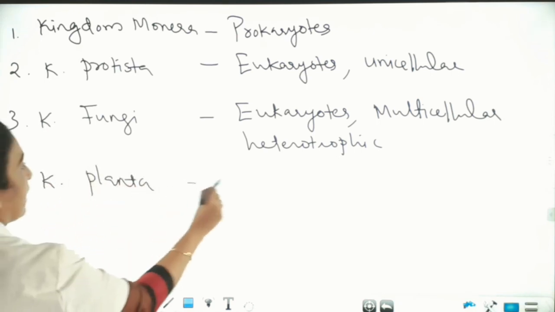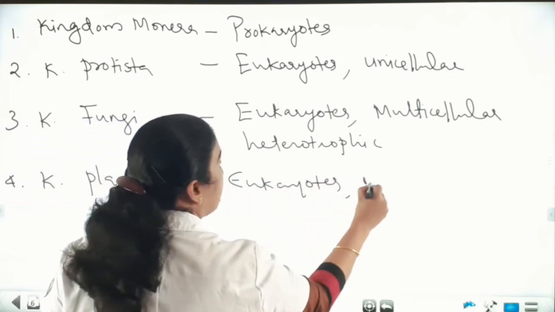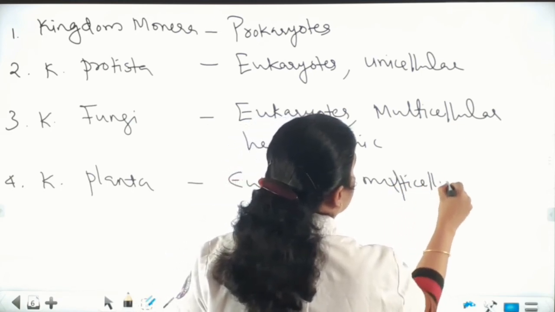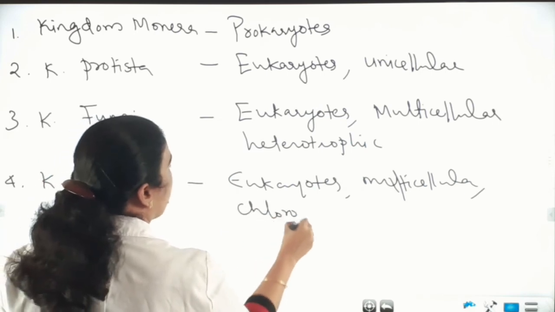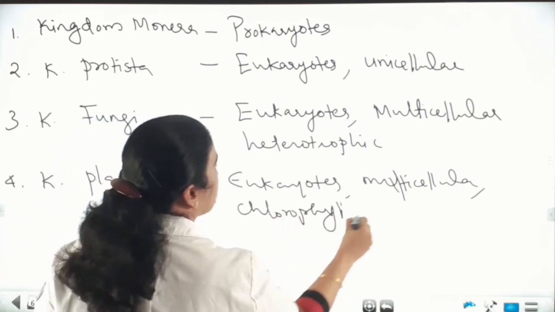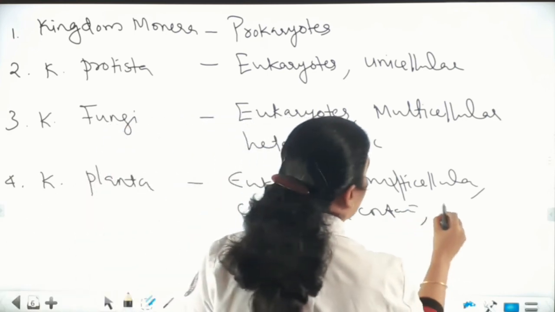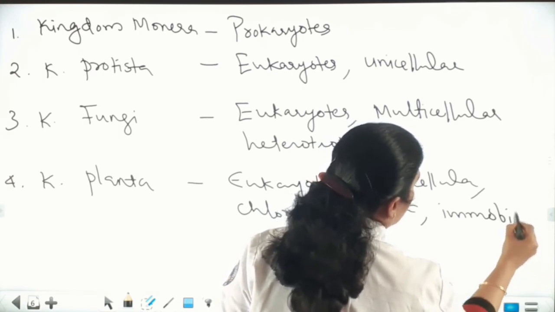And the fourth one, kingdom Plantae. Kingdom Plantae are eukaryotic, multicellular, chlorophyll-containing organisms, and they are immobile. Immobile means they are not showing locomotion.